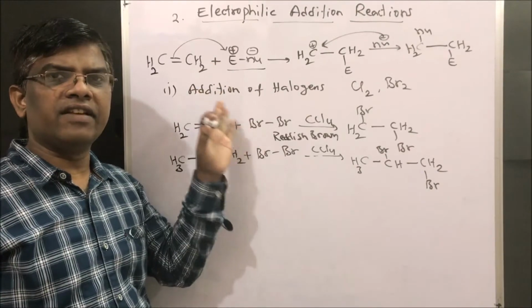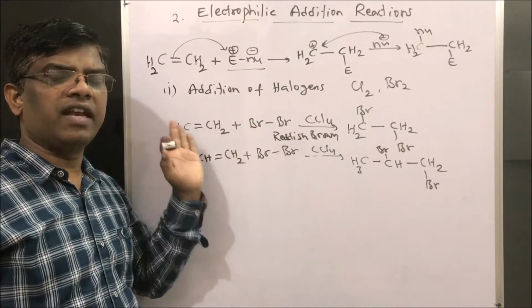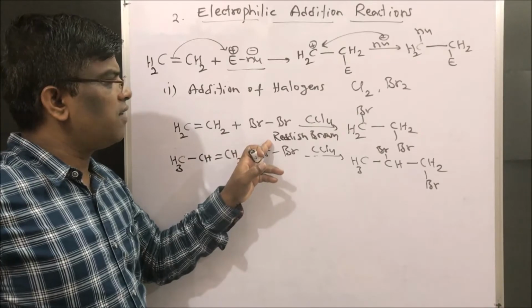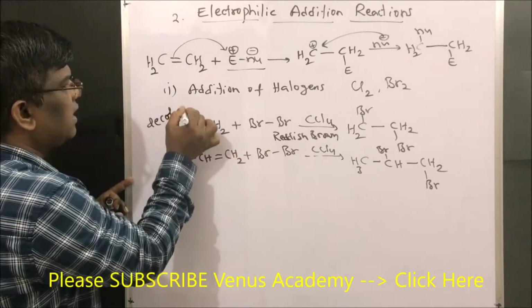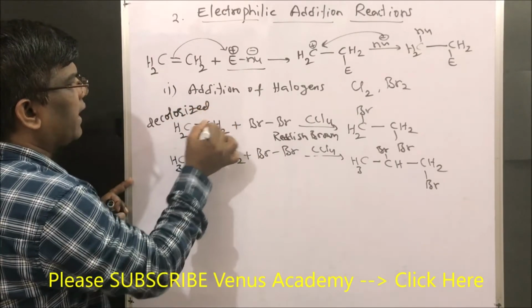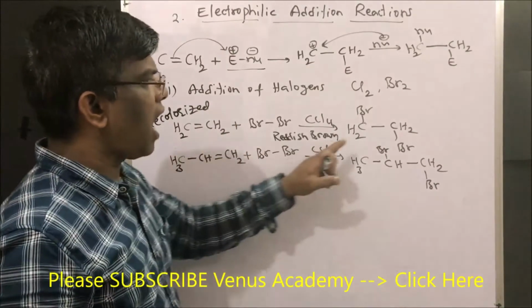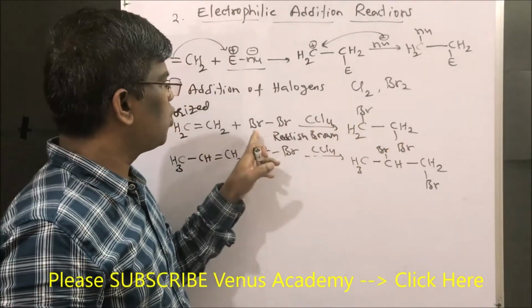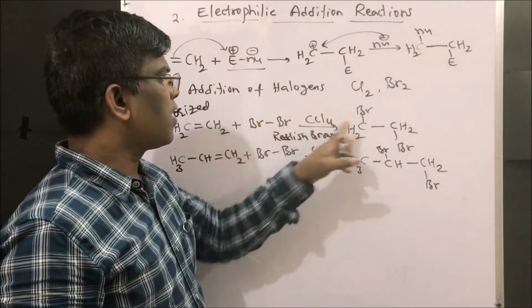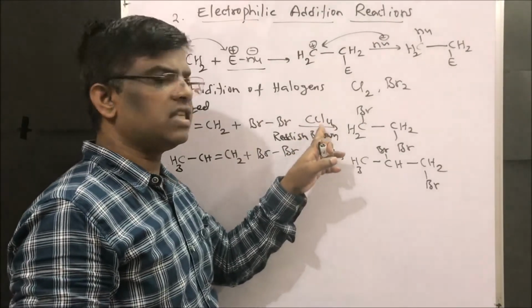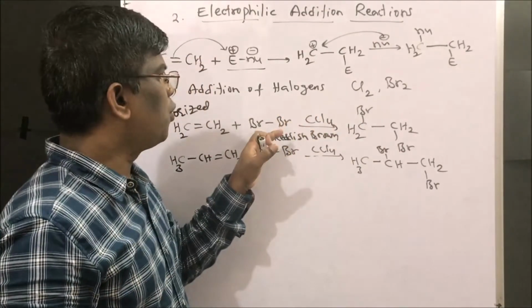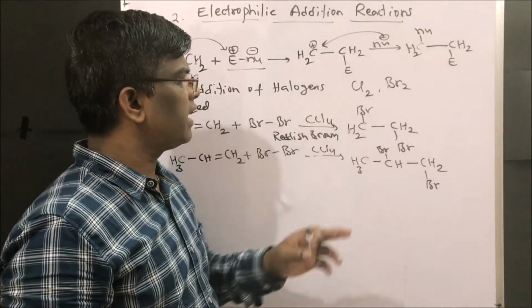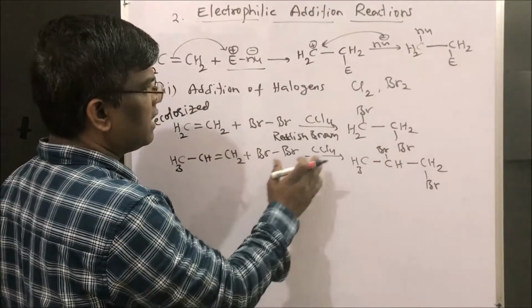This is a distinguishing test for alkenes. Very, very important. Bromine in CCl4 is going to be decolorized by alkenes. Why? It is going to add this bromine, where this bromine is going to disappear from the solution of CCl4. So CCl4 is a colorless solution. Bromine is going to be added to this alkene. It is going to be a colorless solution.